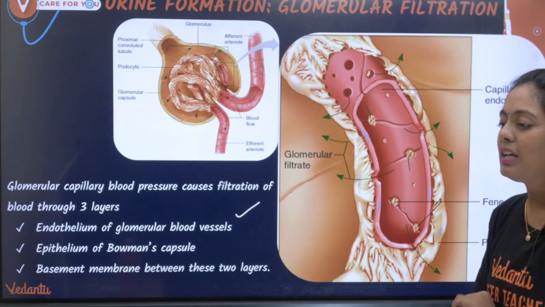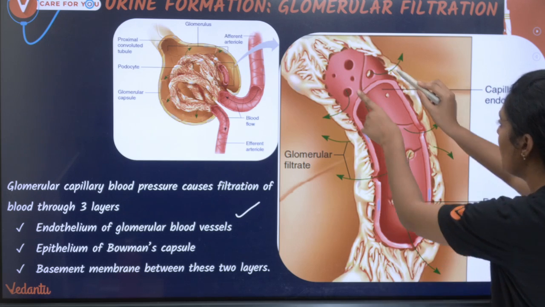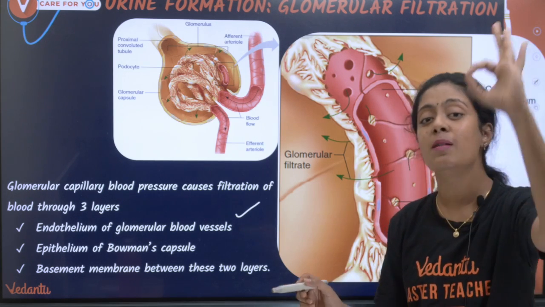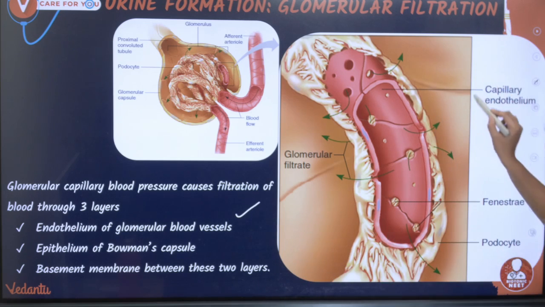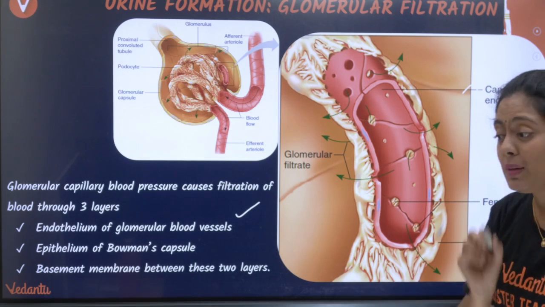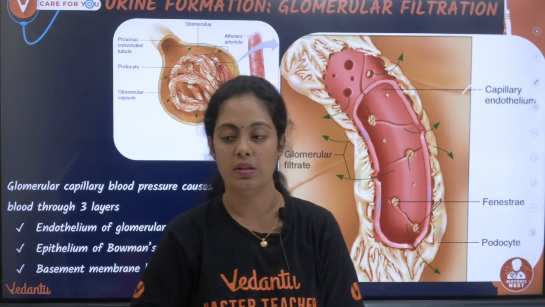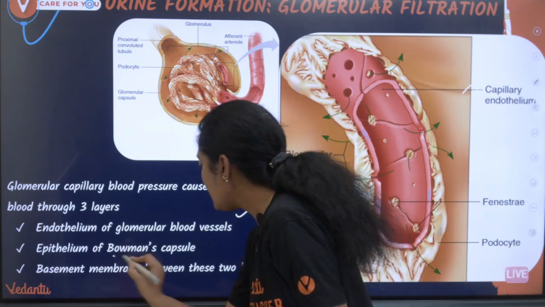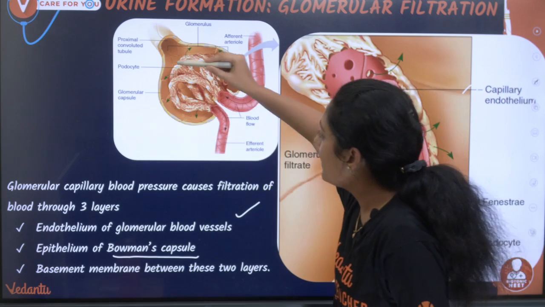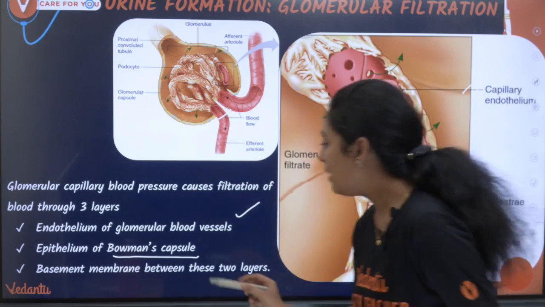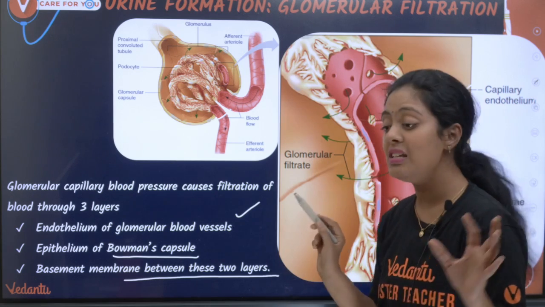Ma'am, what is endothelium? Students, just take this as your blood vessel. The epithelium that lines the blood vessel is what we call endothelium. Next, the epithelium of Bowman's capsule. Here, this is my Bowman's capsule, and it has an epithelium. Then the basement membrane between these 2 layers.